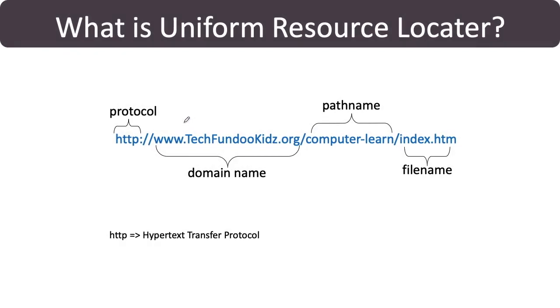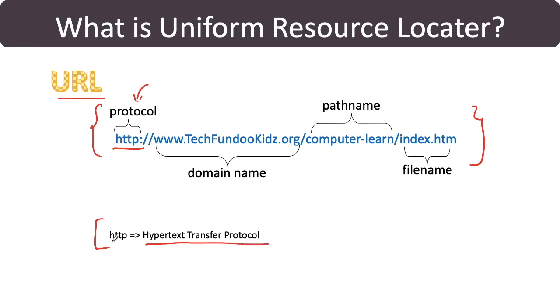Now we have something called URL or Uniform Resource Locator. What is URL? It is actually the address which we have to use to reach any particular website, and it contains a lot of details. Some of those details are called protocol. The protocol we use to reach a particular website is HTTP, which is Hypertext Transfer Protocol. Hypertext Transfer Protocol is the protocol used to transfer your hypertext links. What are hypertext links? We will see in the next page.